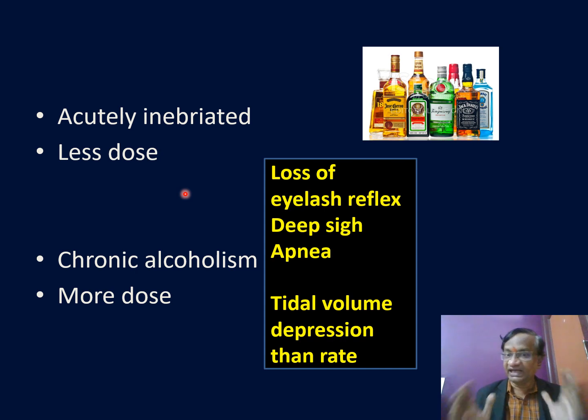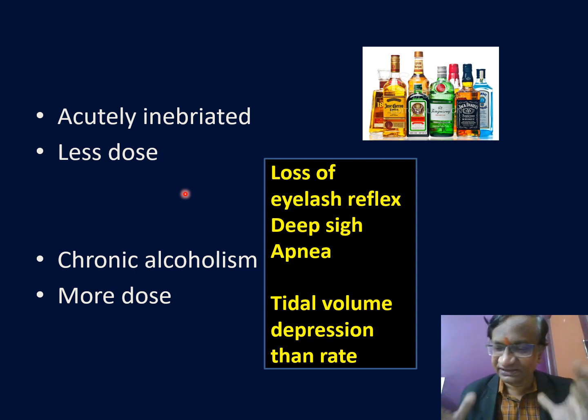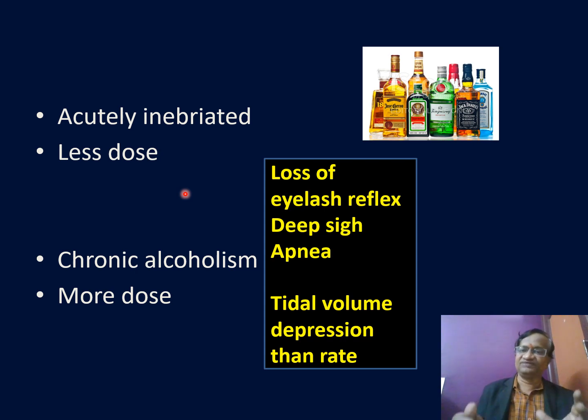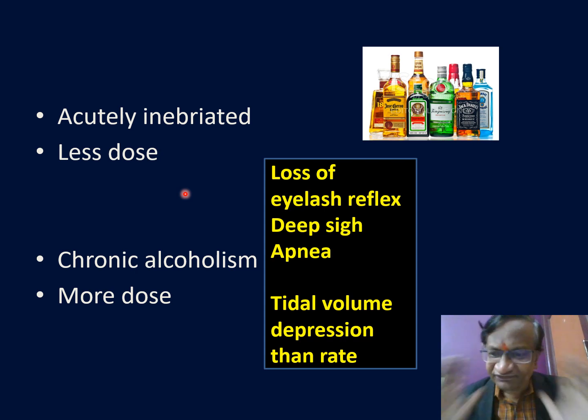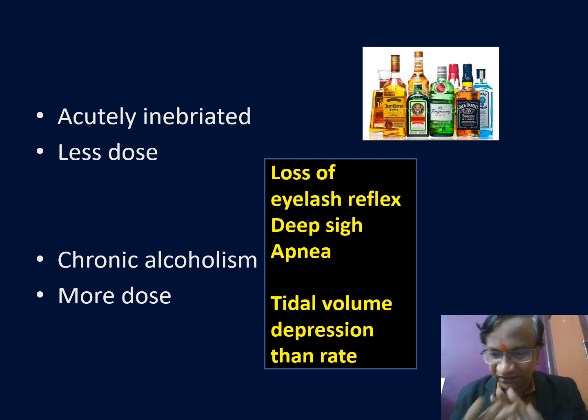Now you have given, you think that 75 milligram is enough for this patient. Give 75 milligram and wait for 15 seconds because it has to reach the brain, and then there is loss of eyelash reflex. By this time, you would have given another 50 milligram, which is not needed at all. That is how we should titrate, as otherwise on induction the BP crashes and we may need to start noradrenaline.